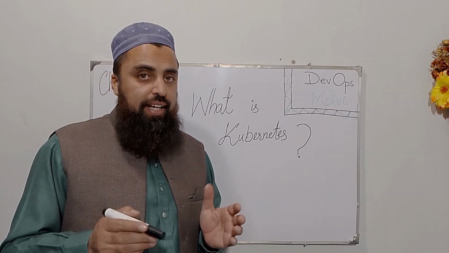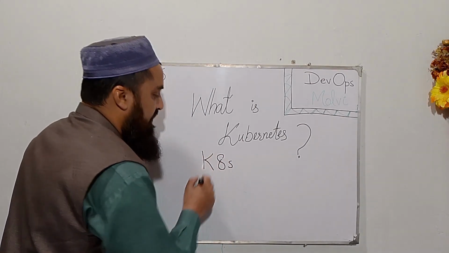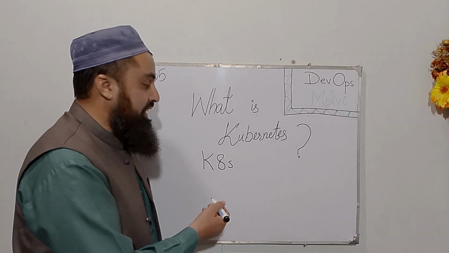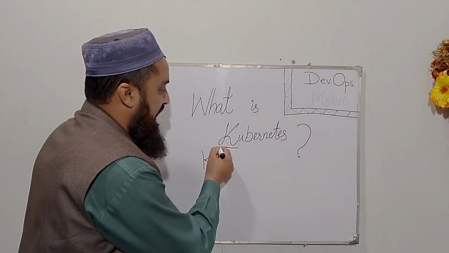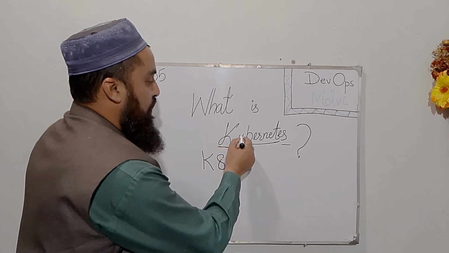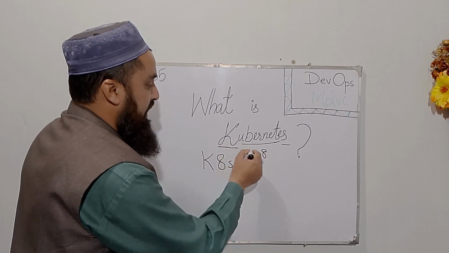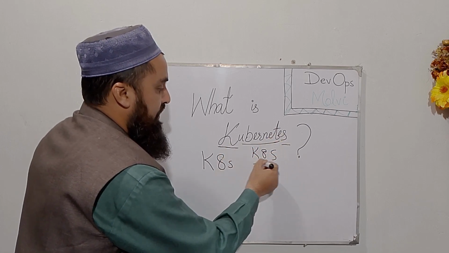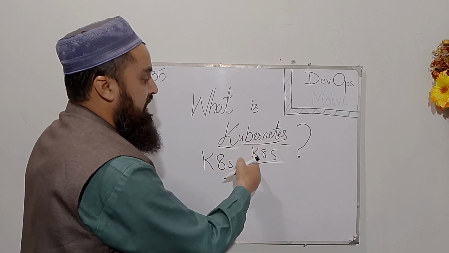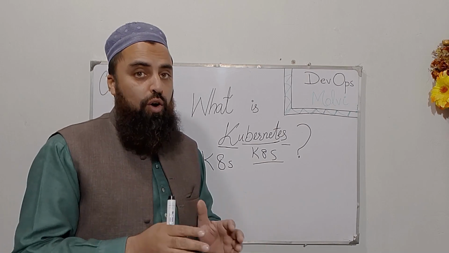So for your information, guys, Kubernetes is also known as K8s. That is actually the short form of Kubernetes, K8s. And why is it known as K8s? It is because between the alphabets K and S, there are actually 8 alphabets: 1, 2, 3, 4, 5, 6, 7, and 8. So that is why it is known as K8s. K8s is also the short form of Kubernetes.